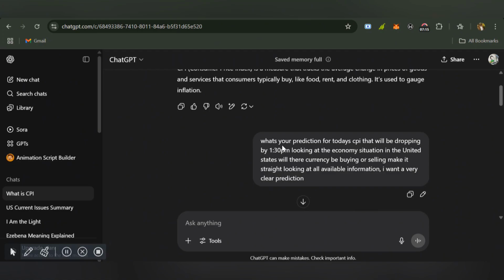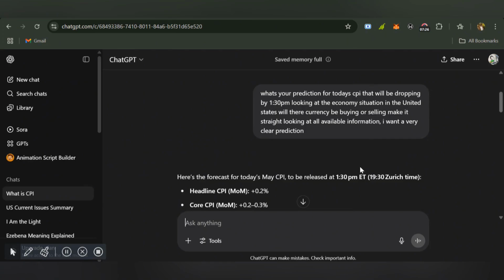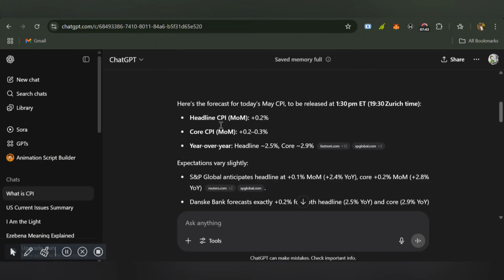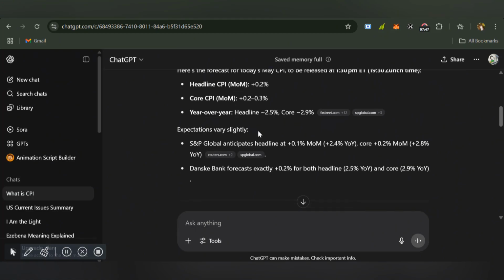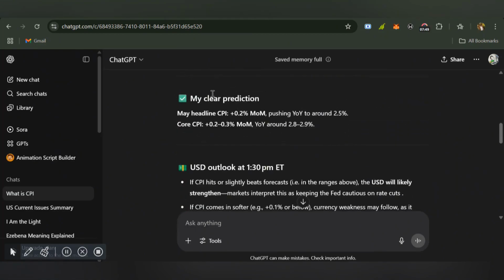Then I asked, what is your prediction for today's CPI that will be dropping by 1:30 p.m.? I told ChatGPT, looking at the economic situation in the United States, and it gave me its prediction. It said the headline CPI was plus 0.2%, and let's just scroll down there. You see my clear prediction here. This is from ChatGPT. So May headline is 0.2%, pushing to around 2.5%. So you see this core CPI is 0.2% to 0.3%.